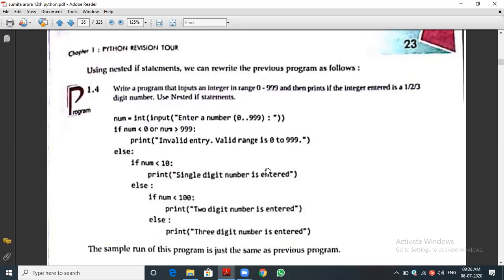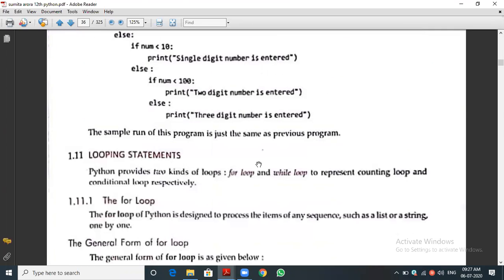Just try this program after this, in the evening or afternoon, whenever you are finding free time. You can practice it with whatever number they may give, 1 lakh, 10 lakh also. You can write the program. But what is the thing? The integer you can convert into a string, then you can get the length of the string. With the length, you can find it. Whatever n number, for example 1 crore, 10 billion, whatever number they give, you can easily say your entire number is this many digits, 7-digit number, 8-digit number. Let you try this. Such type of practice is needed, dear children.